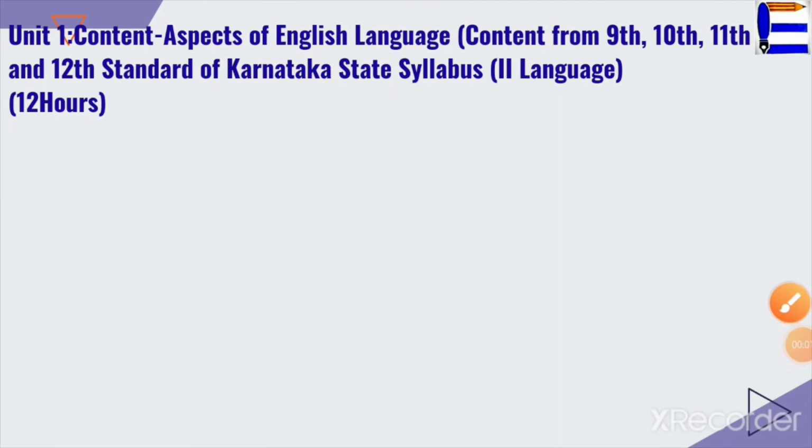We know that the first unit consists of content of English. In your English paper, you get 5 questions of 5 marks each from this unit, where you need to attempt any 3 of those 5 questions. So let us look for the important topics in this unit.